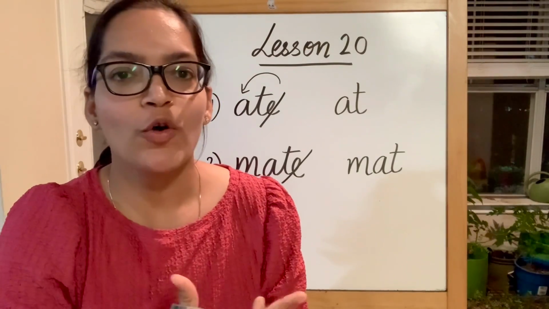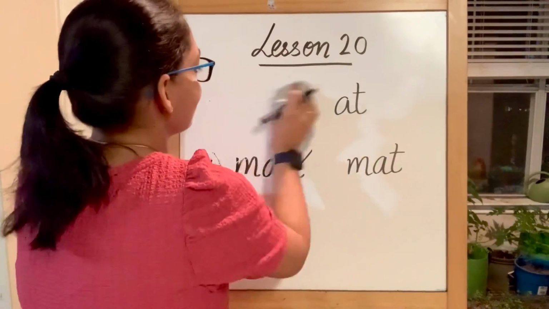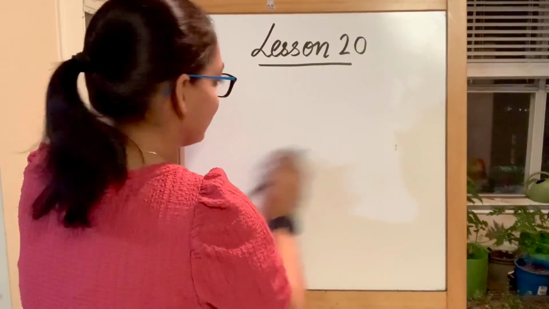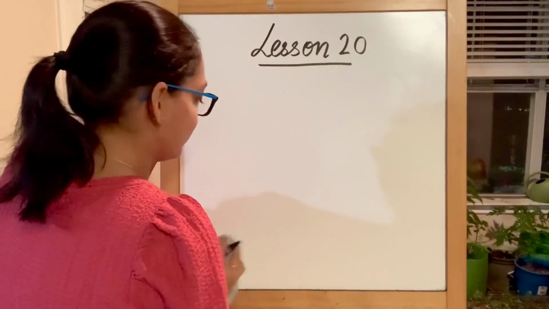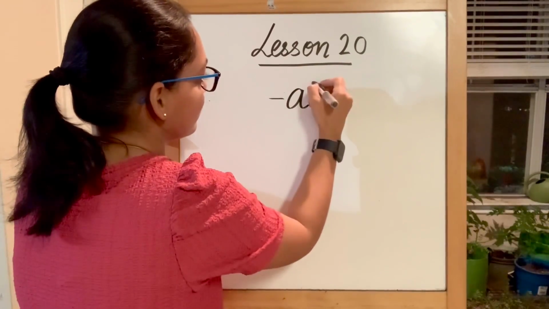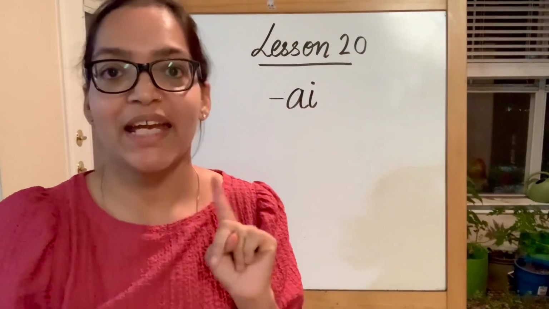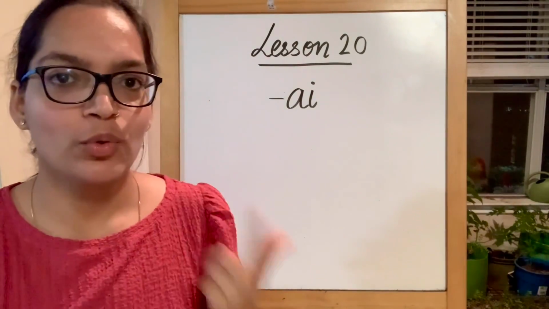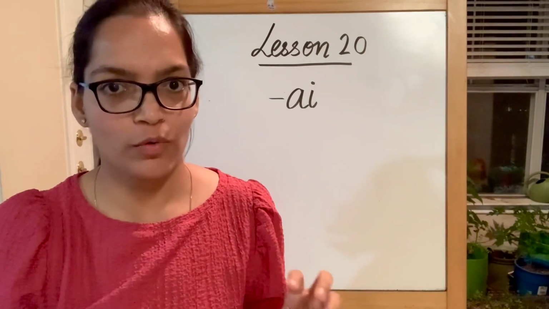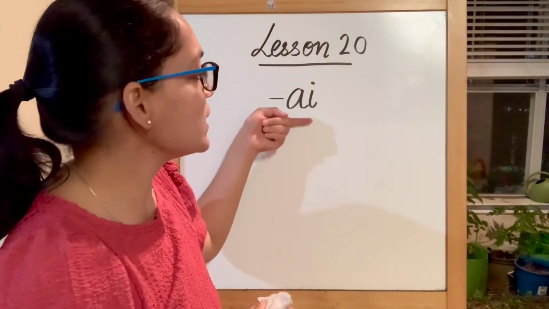Now let's move on to something new today. That's right. There are two vowels, A and I. What we are trying to do is see how A produces the sound of long vowel with different vowels, the combination of different vowels. So this is AI.